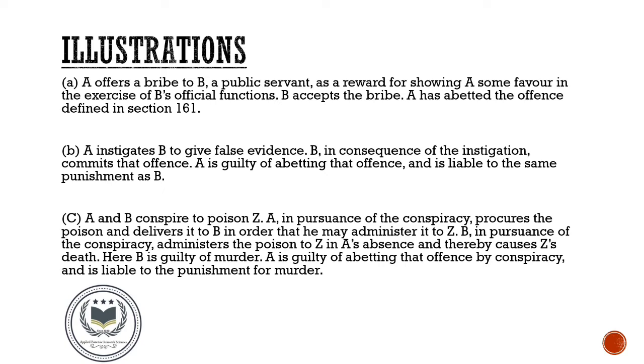Third illustration is that A and B conspire to poison Z. A, in pursuance of the conspiracy, procures the poison and delivers it to B in order that he may administer it to Z. B, in pursuance of the conspiracy, administers the poison to Z in A's absence and thereby causes Z's death. Here, B is guilty of murder, A is guilty of abetting that offence by conspiracy and is liable for the punishment for murder.